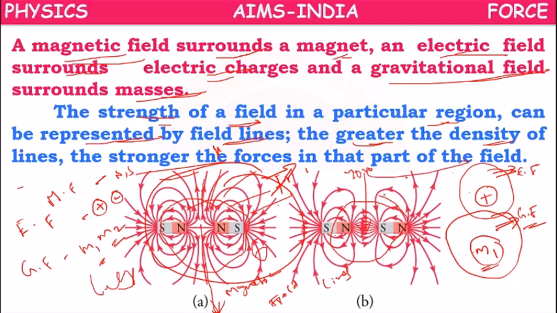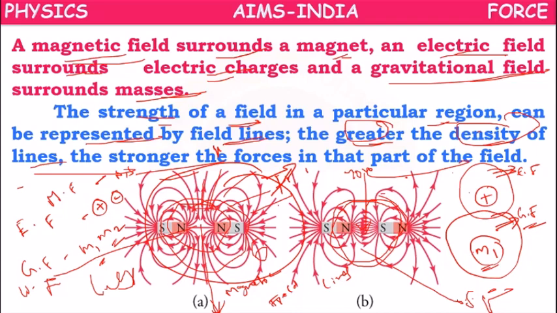So what we can tell, this is the stronger field because of more field lines, and this will be the weaker field because of fewer lines. So the greater the density of lines, meaning the greater the closeness of lines or number of field lines, the stronger the forces in that part of the field.